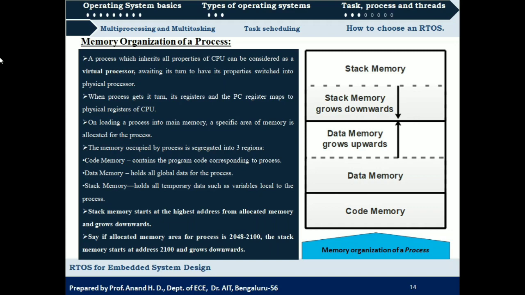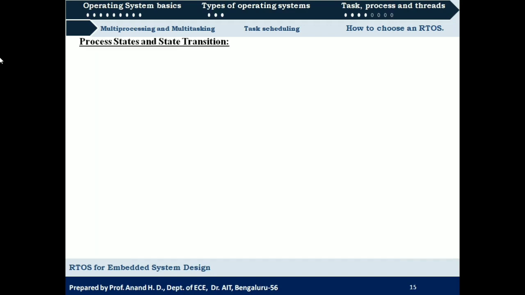Yes. So the next topic is process states and state transition. We said that the program will be divided into a number of parts or instances, and those are called processes.